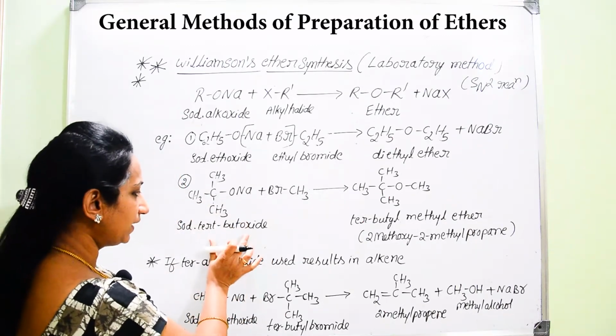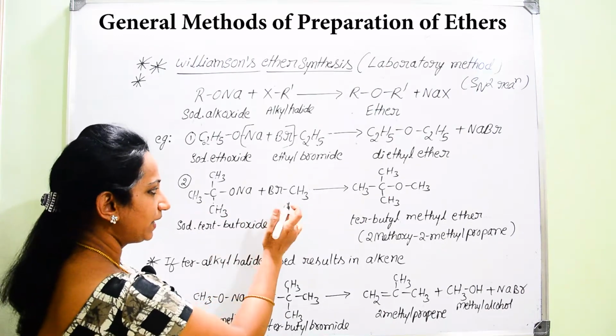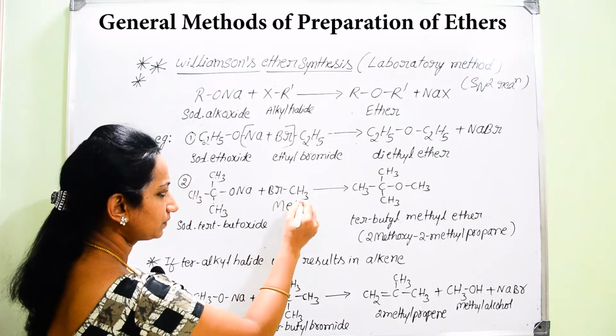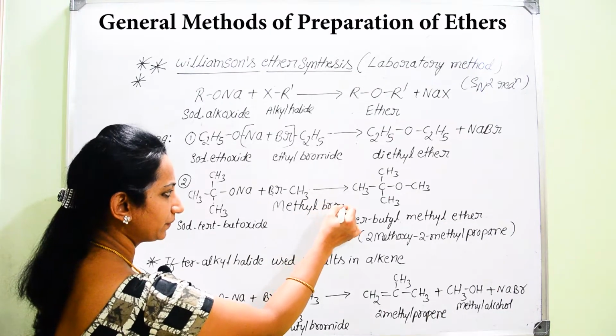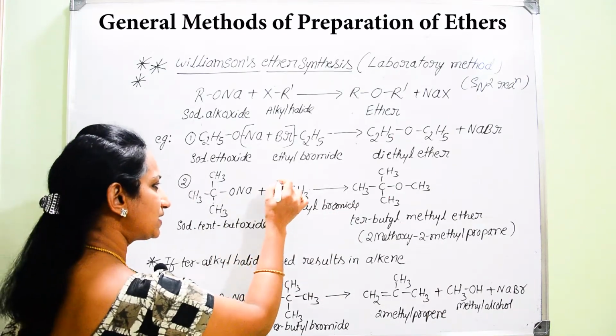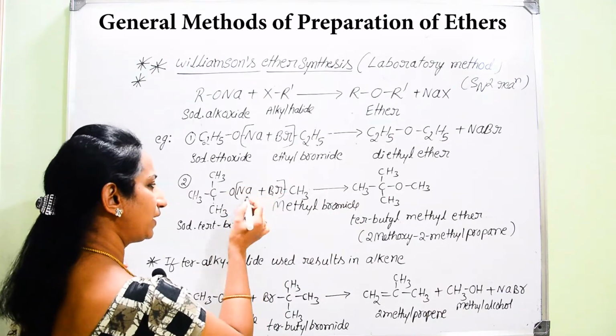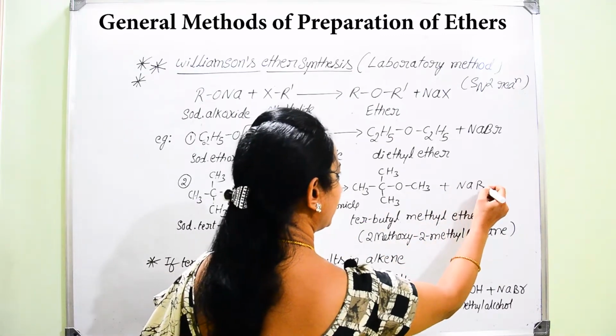Now, when sodium tertiary butoxide is made to react with, it is not ethyl bromide, it is methyl bromide, there is easy removal of sodium along with bromine to give NaBr.